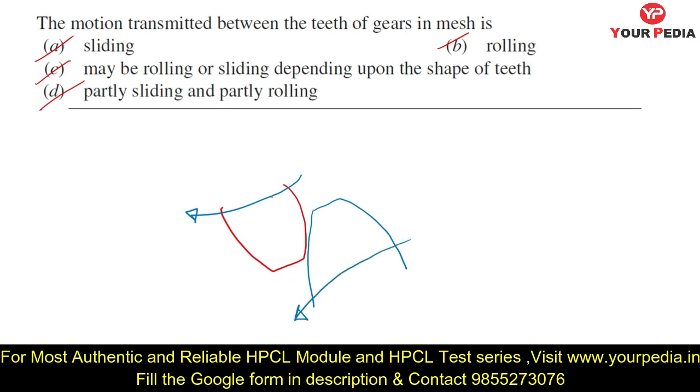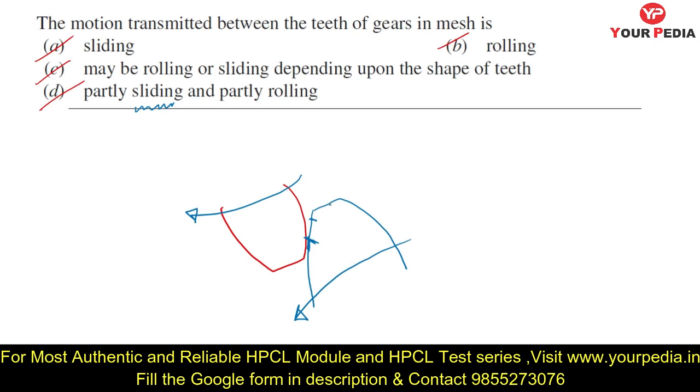Then obviously sliding motion is going to occur, because they are sliding with each other. But for a certain length of contact, pure rolling motion also occurs.